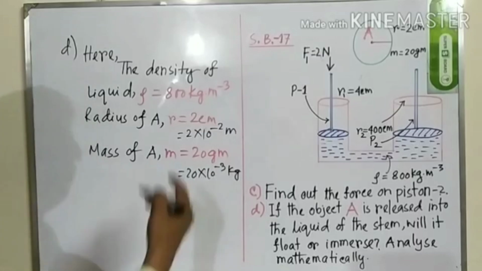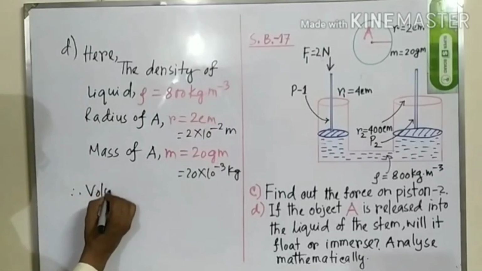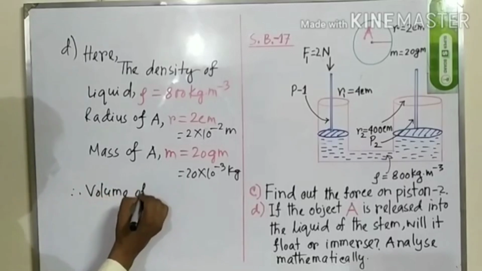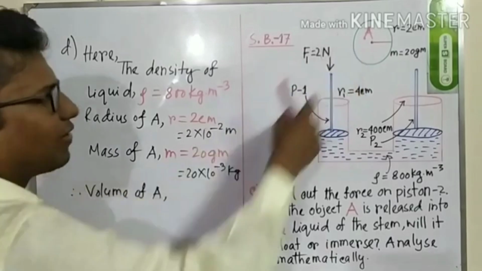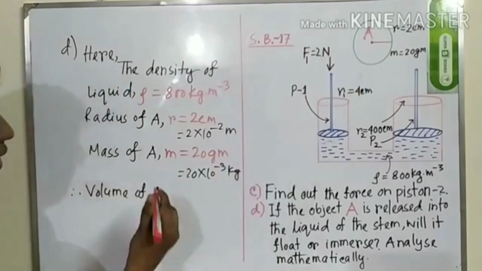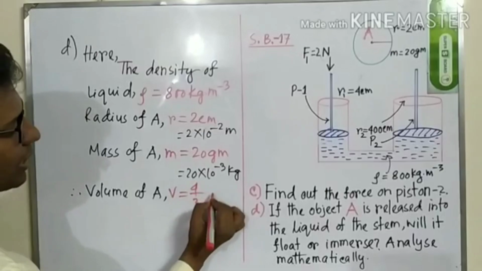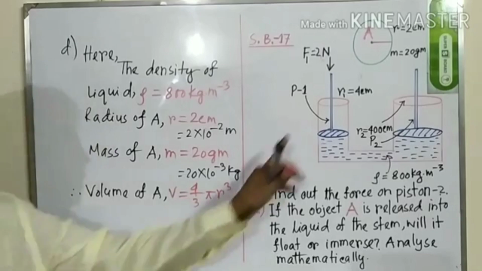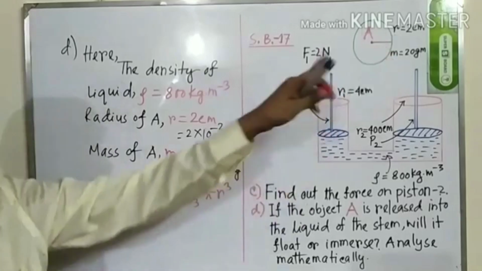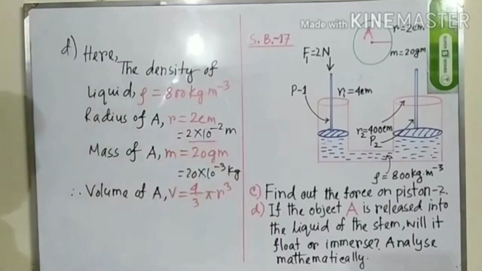So, what will be the volume? Volume of A. So, we know as this is the oval shape or spherical shape, the formula of volume will be like 4 by 3 pi r cube. This r means the radius of the oval shape object, which is 2 centimeter. 2 centimeter means 2 into 10 to the power minus 2.